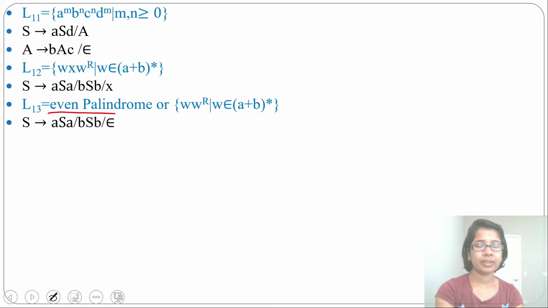Even palindrome is nothing but W W reverse, where W belongs to (A plus B) whole closure. Whether it is even palindrome or W W reverse, the grammar is the same.